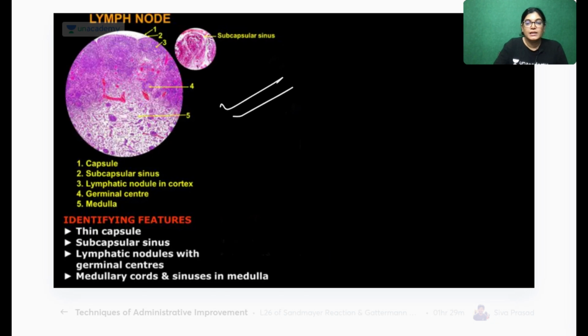So the lymph node's identifying features are a thin capsule, subcapsular sinus, lymphatic aggregates, and medullary cords. So these are all lymphatic aggregates, and this is the subcapsular sinus. If you see a slide like this, this is the slide of lymph node. All of you, please download the PDF and revise the identifying features of histological slides. Lymphatic tissues are very important, lymphatic organs and structures. So revise the identifying features.